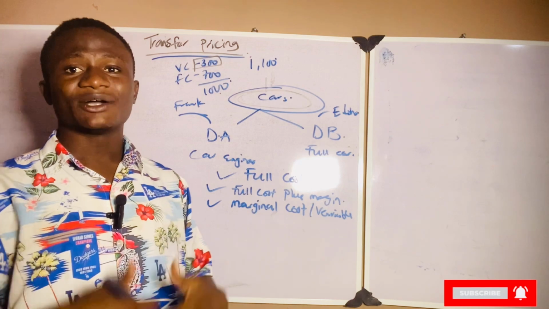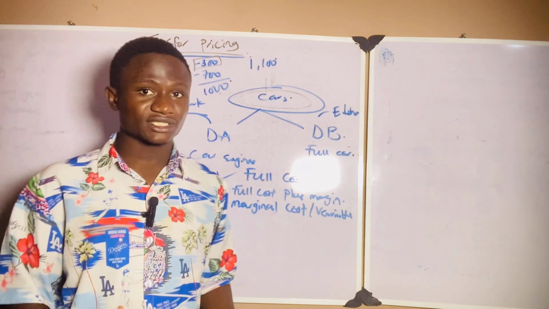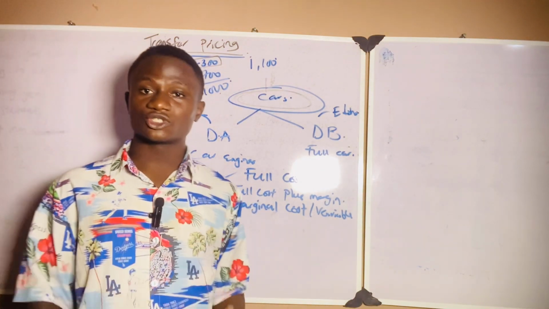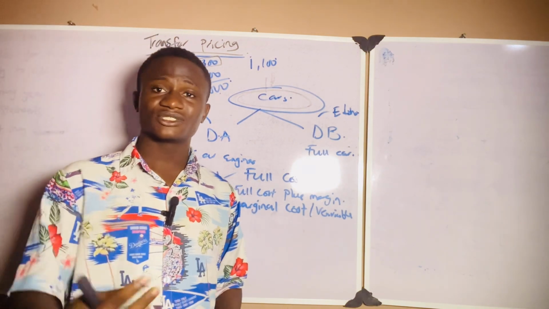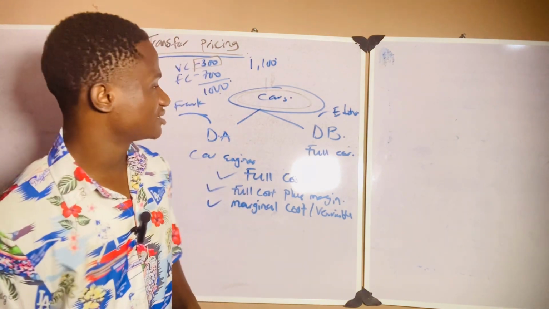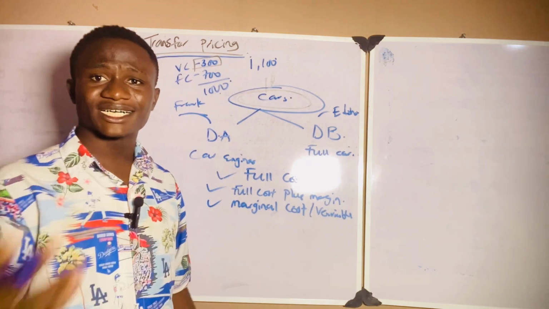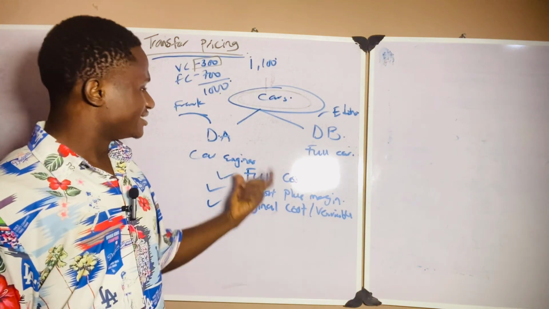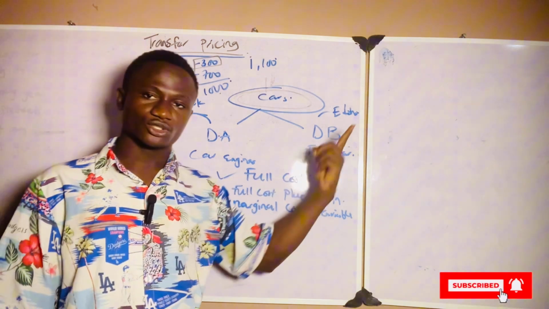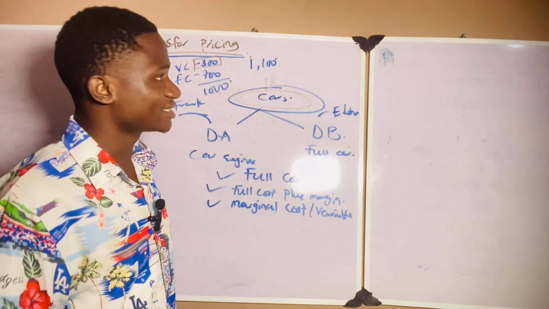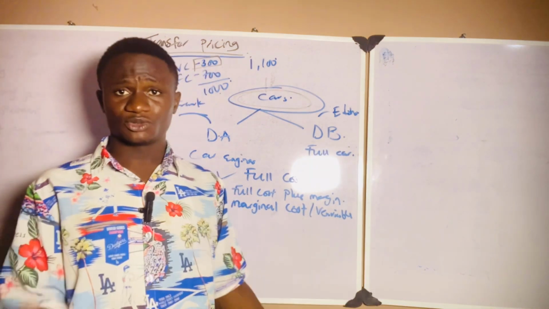So when we get there, I will explain the rules for setting the minimum price, because one of the questions you should expect under transfer pricing is that they will ask you what is the minimum price. They will give you information. They will now ask you what is the minimum price this division, or division A, should set for division B. So what's the minimum price? How do you calculate the minimum price? How do you go about it?